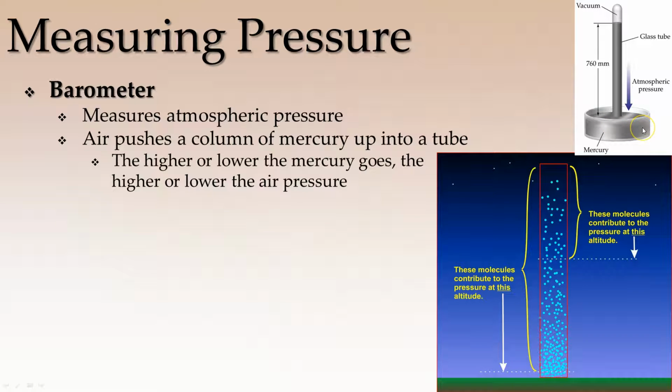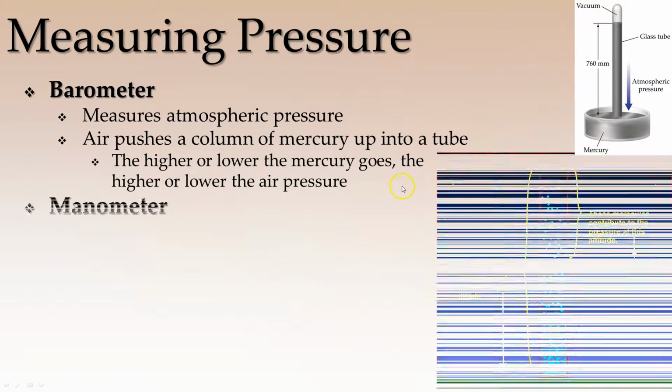By the way, the reason you use mercury as opposed to something else is the fact that mercury is so incredibly dense, 14 times denser than water. A cannonball thrown into mercury, don't play with mercury kids, would actually float because it is so dense. If you were to use this with water, you technically could. It would just have to be 14 times higher, and that's a little bit unwieldy to work with.